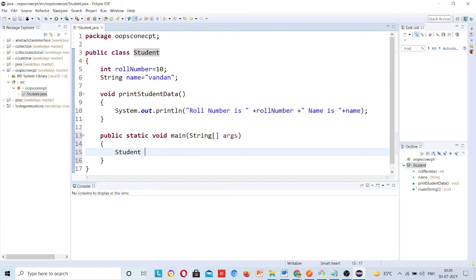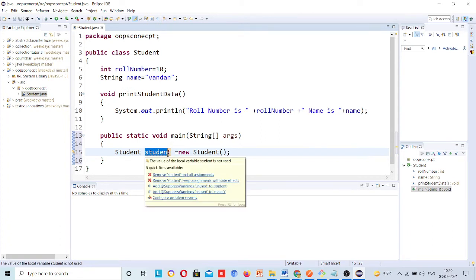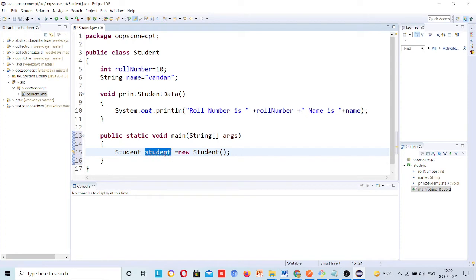Student is equal to new student. Now see what object name I have given, student object is student only. See, people give object name like this, obj.